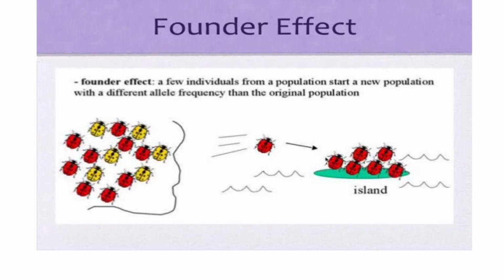This is also the picture of a founder effect. A few individuals from a population start a new population with a different allelic frequency than the original population. That is known as a founder effect.